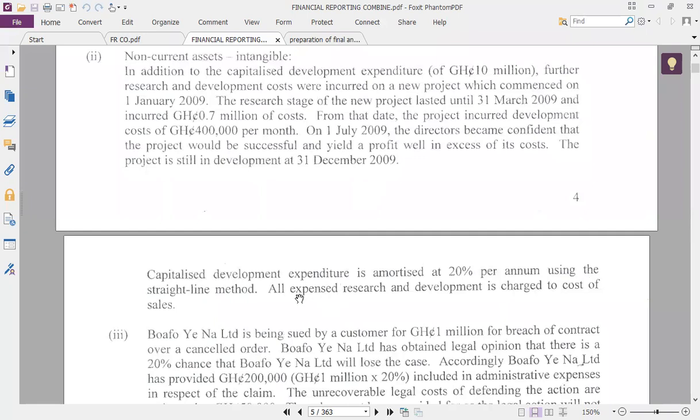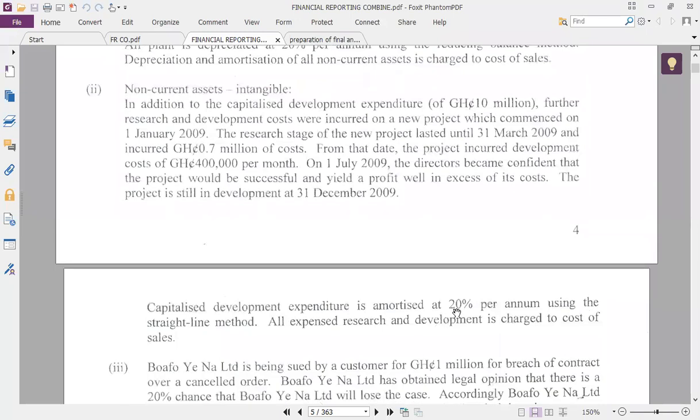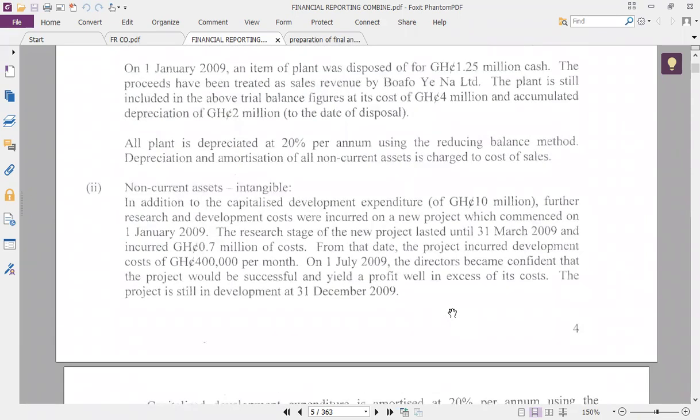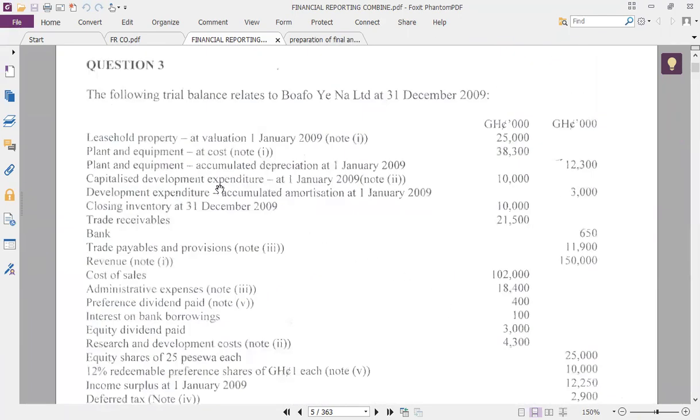So they say all the expense, research, and development cost is charged to cost of sales. So that means don't forget to charge the cost of sales. Okay. Now they say capitalized development expenditure is amortized at 20% using the straight line method. This amortization must be charged on the existing one, the one in the trial balance already.